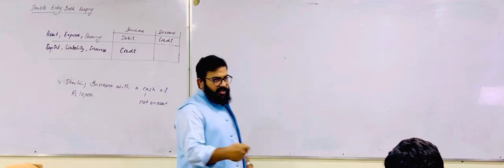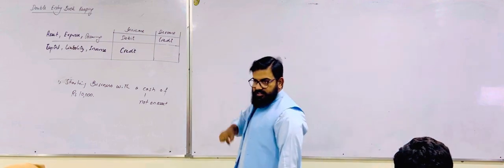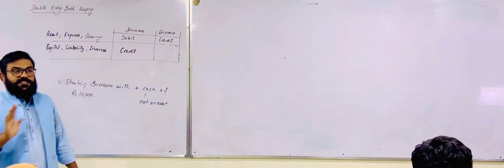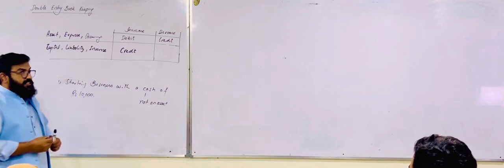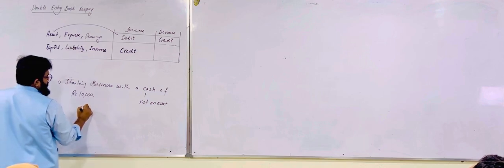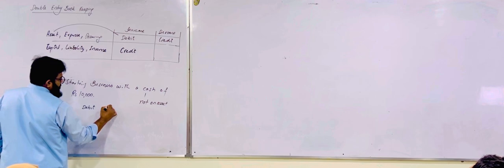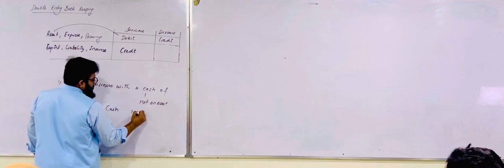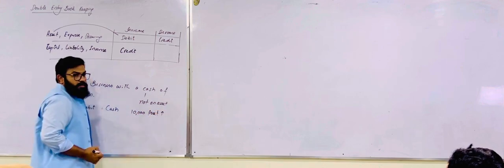By bringing cash into the business, where there was nothing before, now the business has 10,000. So there is an increase of cash. Cash is an asset or not? It means there is an increase of an asset. And whenever an asset increases, it is debited. So you will debit the cash with how much amount? 10,000. There is an increase in asset, that's why it will be debited.